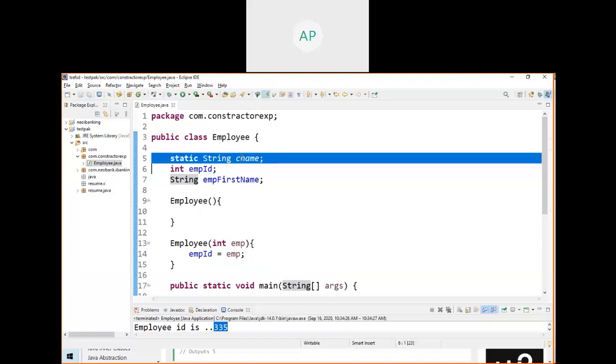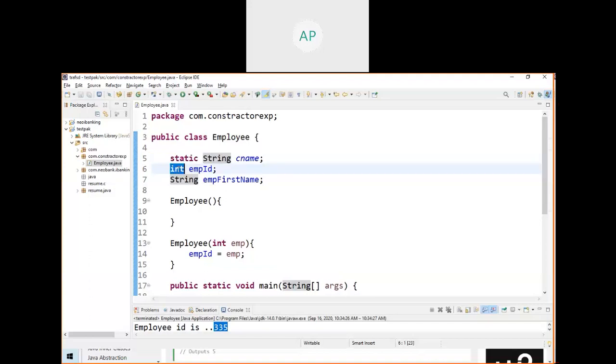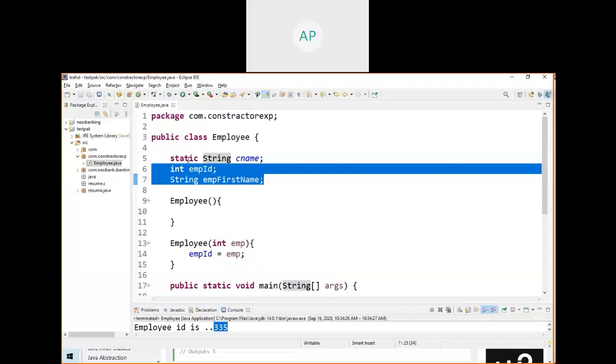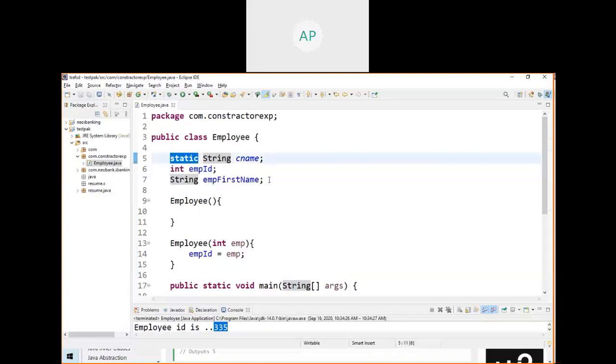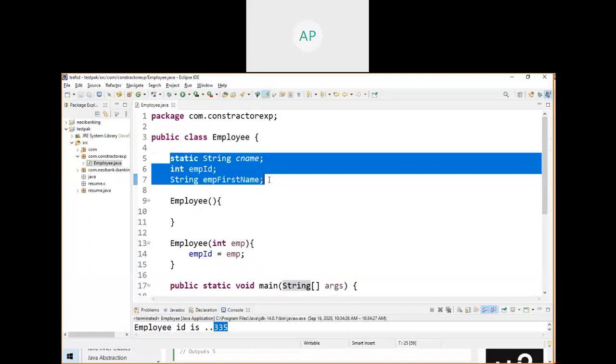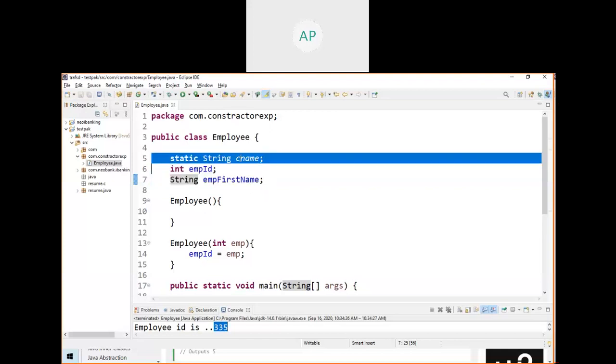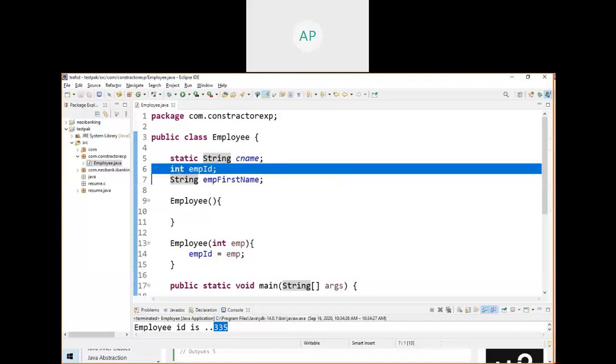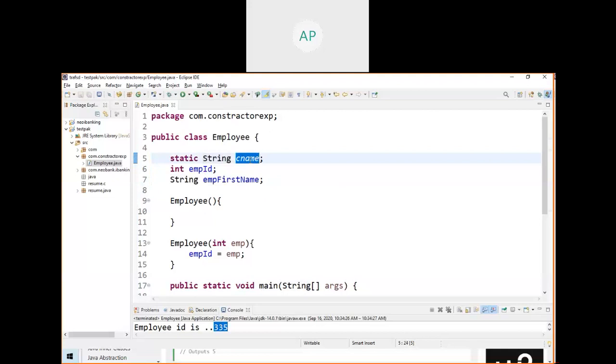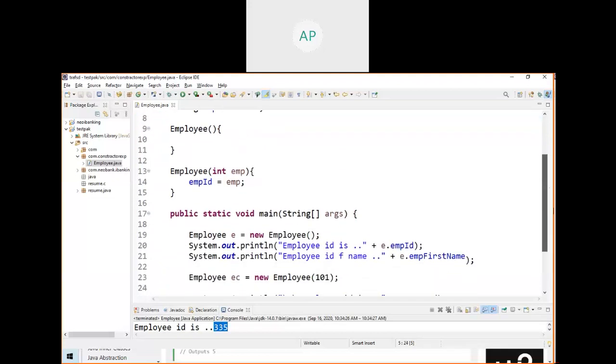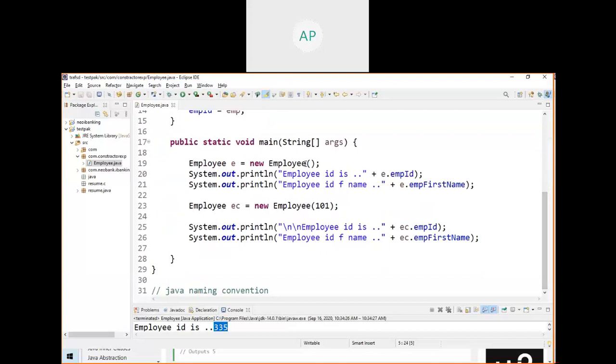This is called a static variable, or class variable. All objects will share it, whereas for this one, each object will have its own value. You can access these values from all objects, but this is shared by all objects, and each object will have its own value. The value here will be common for all objects. Anyway, when you see that video, you will understand.